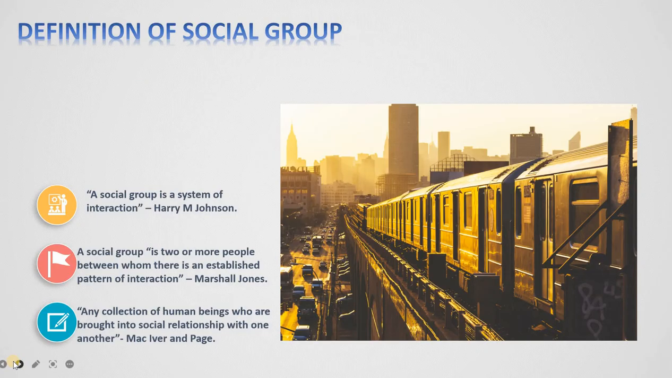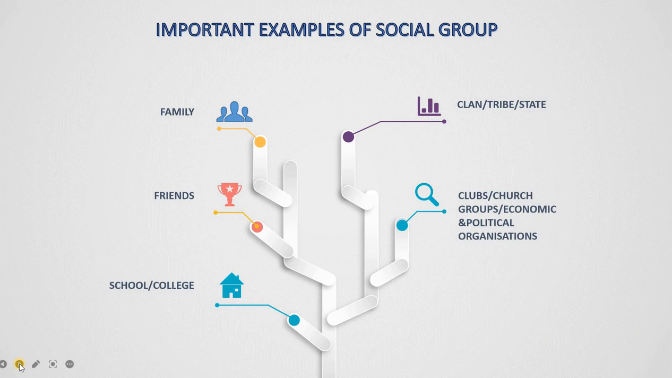Some of the definitions of social groups are these. A social group is a system of interaction. A social group is two or more people between whom there is an established pattern of interaction. And a social group is a collection of human beings who are brought into social relationship with one another. Please note that in each of these definitions, the common terms are interaction and social relationship, which reinforces the idea that social groups are groups of people who are in constant communication and interaction with each other.